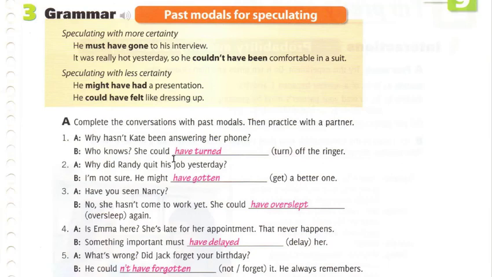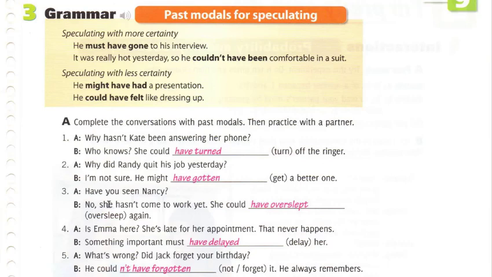Number 2, A, why did Randy quit his job yesterday? B, I'm not sure. He might have gotten a better one. So get is irregular, so instead of adding ed at the end, we change the e to go to o and add ten at the end, plus the auxiliary word have. So it's have gotten. Speculating that I'm not sure. He might have gotten a better one.